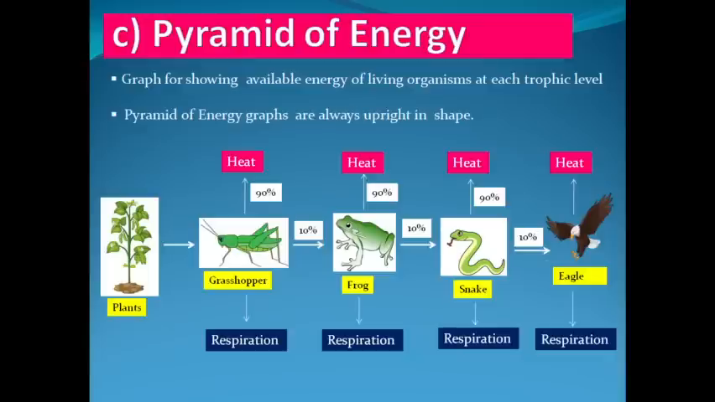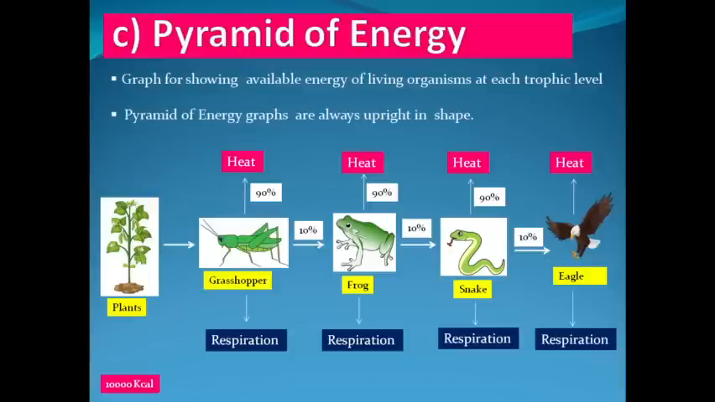So because energy is decreasing, whatever data we get out of it, if we make an ecological pyramid of energy graph, it will always be upright in shape, because the apex will be narrower because of the least amount of available energy at the top trophic level. Let us take an example.